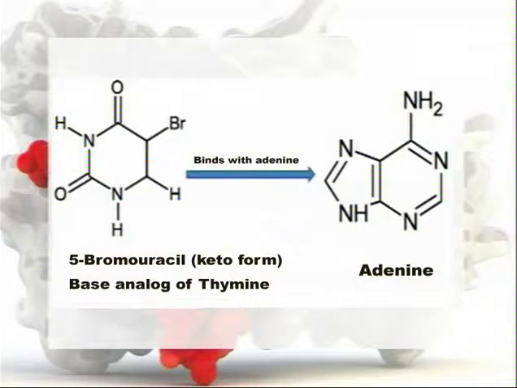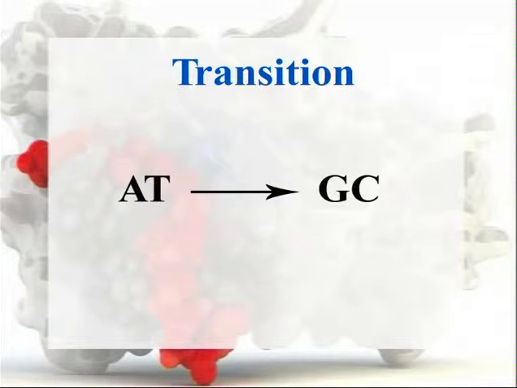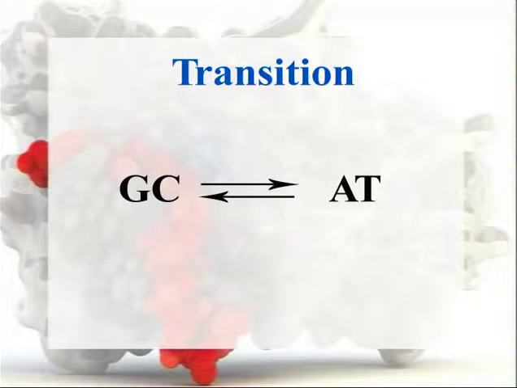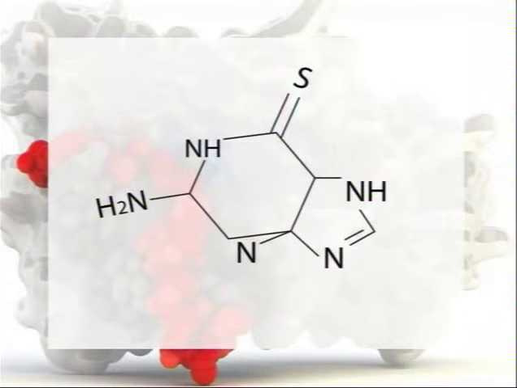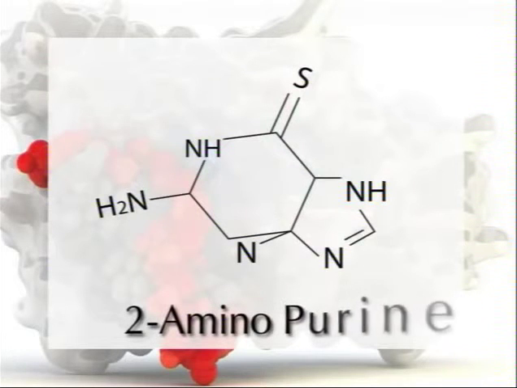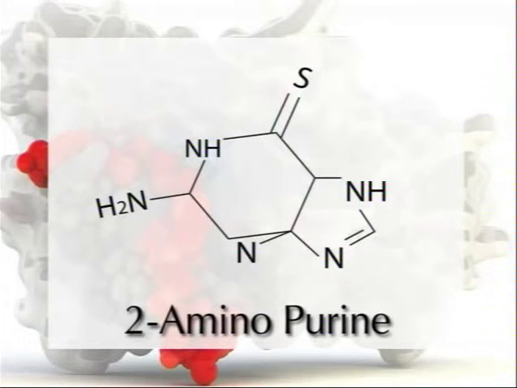If, on the other hand, 5-bromouracil is incorporated in its more frequent keto form, opposite adenine in place of thymine, and undergoes a tautomeric shift to its enol form during a subsequent replication, it will cause an adenine-thymine to guanine-cytosine transition. Thus, 5-bromouracil induces transition in both directions, guanine-cytosine to adenine-thymine and adenine-thymine to guanine-cytosine. The purine base analog 2-aminopurine is believed to induce mutation in a similar manner.